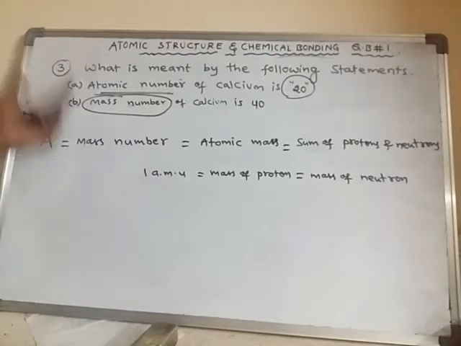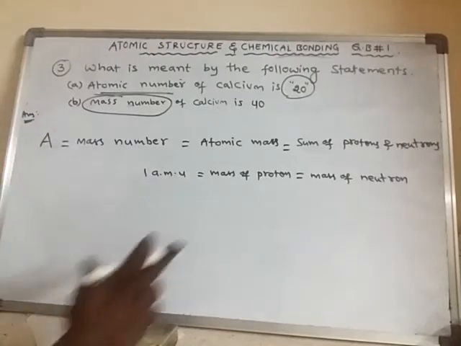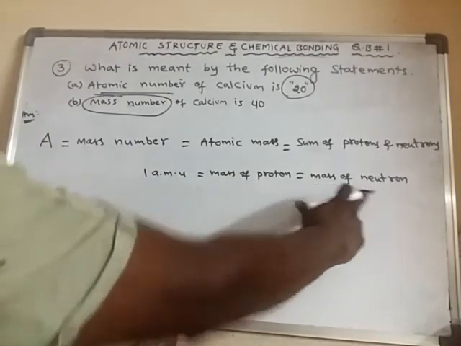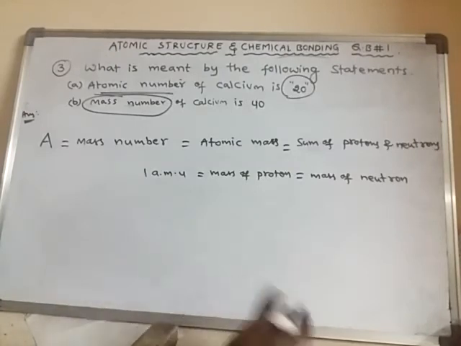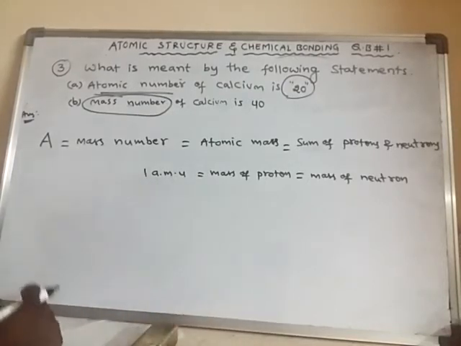Already we have seen this in our previous answer. So mass of proton or mass of neutron will be almost equal to the mass of a hydrogen atom, and already we learnt that the mass of a hydrogen atom is 1 AMU. So here 1 AMU means 1 unit.